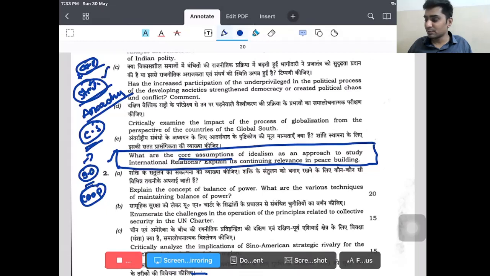And what is the relevance to peace building? You can substantiate with the answers that I said. They focused on collective security. If you look at the establishment of the United Nations Organization, which was a result of the neoclassical liberal approach, though there existed a continuous struggle among the nations, still they refrained from waging conventional wars or face-to-face wars. This can be given as credit to the institutions, and they are playing a very relevant role. Up to this point, we can write. Now how to counter the argument that we have written? We will counter from the perspective of realism. How can we counter?